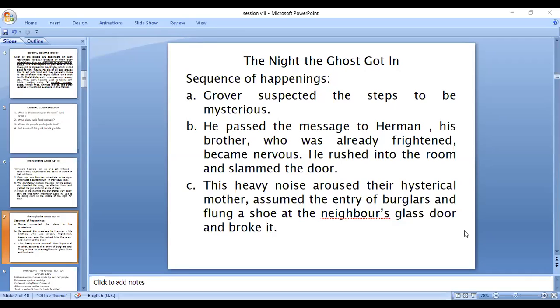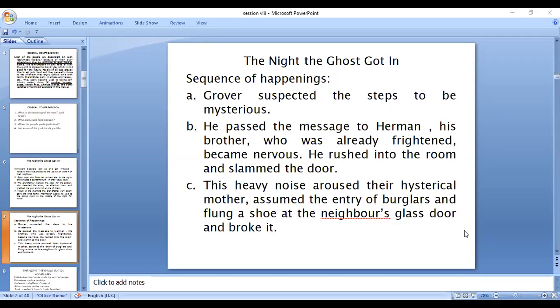Third item, this heavy noise, that is the slamming of the door, aroused, awakened the hysterical mother. Hysterical, another word for very sensitive and emotional lady, assumed the entry of burglars. She thought in her own way. Grover thought maybe ghost. Hermann thought maybe ghost. But this lady is different. She says maybe burglars, and immediately flung a shoe, threw a shoe at the neighbor.